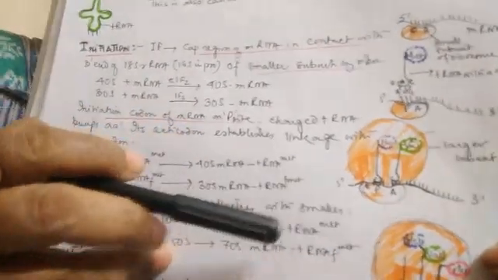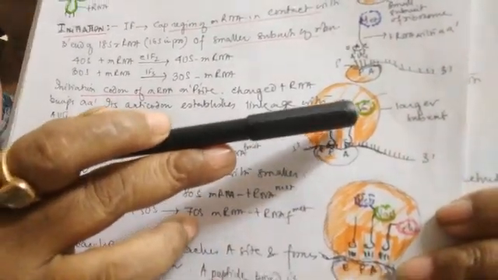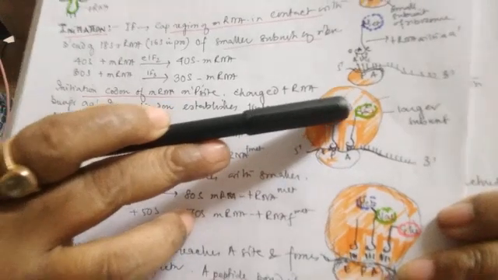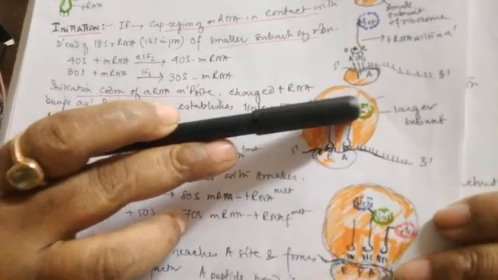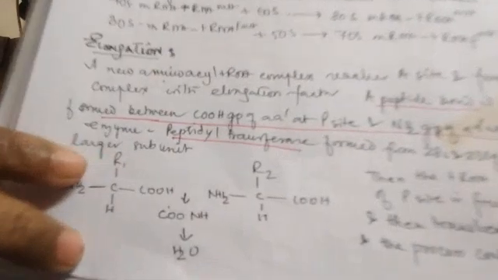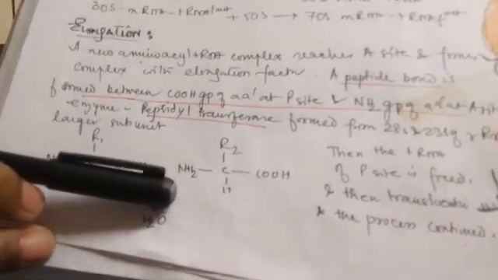Now after this the elongation starts. Clear? These two amino acids, which are there in the P site and A site, bind with each other forming the peptide bond. We know the peptide bond: here you can see one amino acid and here is the other amino acid, this is the COOH end and this is the amino end, and from here one water molecule is released, and the CO-NH, that is the peptide bond, is formed.